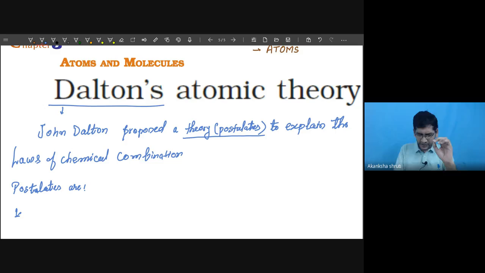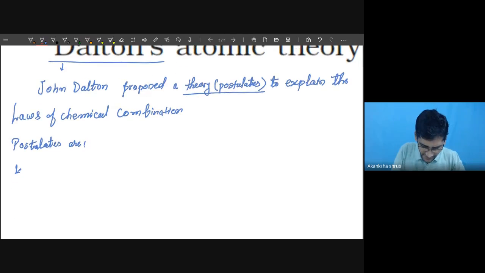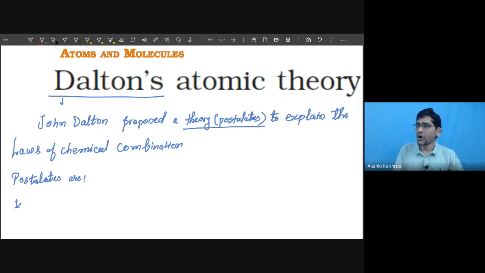So the first postulate was, all matter consists of atoms. Getting? So go on dividing the matter, and we are able to reach the smallest form of that matter. That smallest form which is not further divisible is called atom.